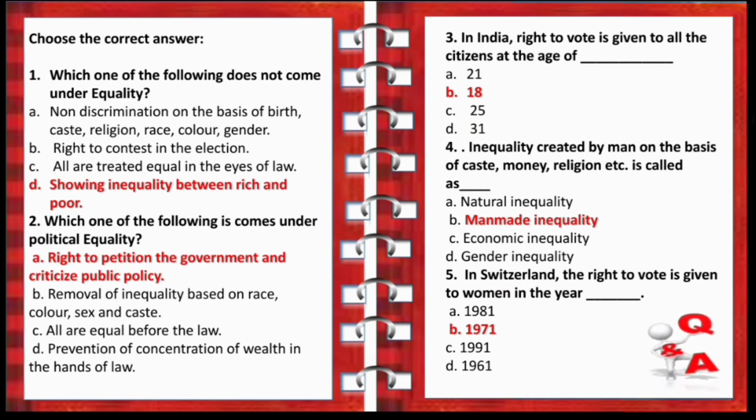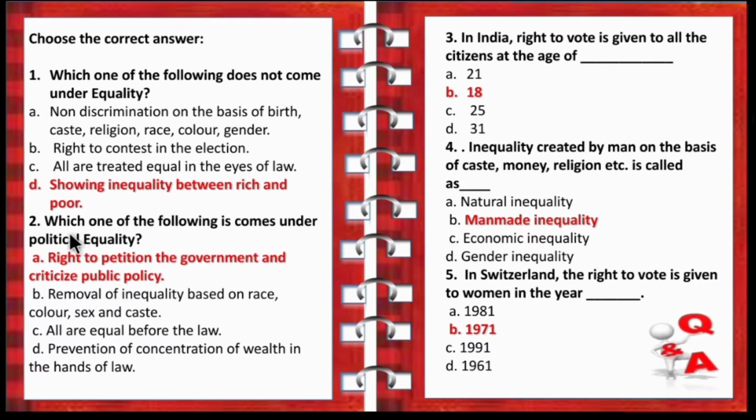First one is choose the correct answer. So children, first question is which one of the following does not come under equality? The choices are non-discrimination on the basis of birth, caste, religion, race, color, gender, right to contest in the election, all are treated equal in the eyes of law, then showing inequality between rich and poor. So you have to pick up the right answer. So which one does not come under equality? So the correct answer is D. So showing inequality between the rich and poor, it doesn't come under equality.